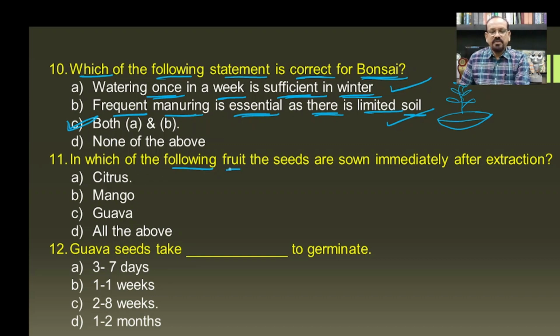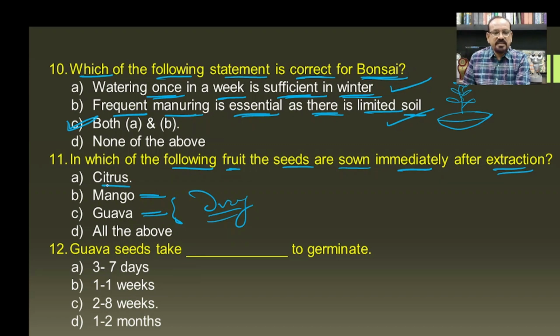Then, in which of the following fruits are the seeds sown immediately after extraction? So there is a need to dry the seeds in mango and guava before sowing them for cultivation.